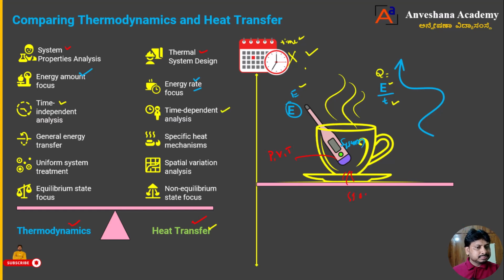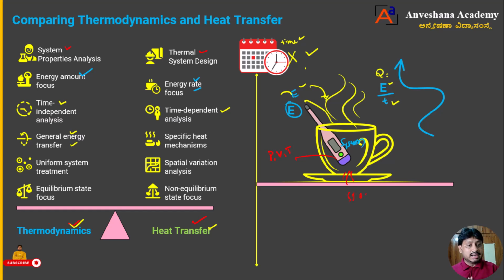The next one. Generally, in thermodynamics we consider energy transfer. We say energy is transferred, that heat energy is transferred from system to surrounding or vice versa. But we only tell that heat energy is transferred. We do not specify how that heat is transferred, whether by conduction, convection or radiation. We are not at all discussing that in the branch of science that is nothing but thermodynamics, dear students. In thermodynamics we just take that energy is transferred.